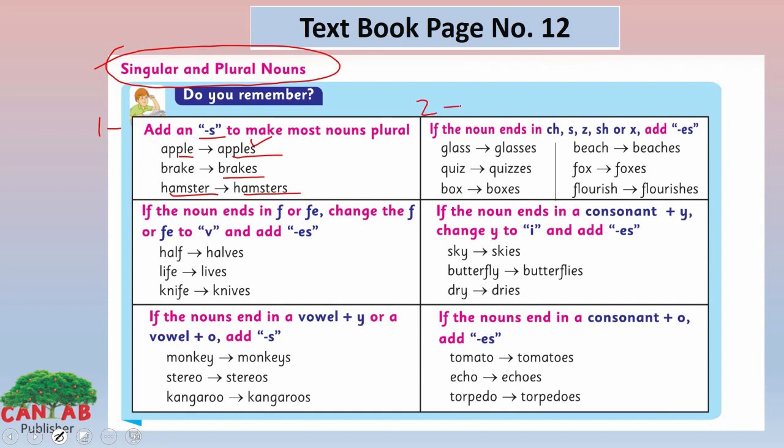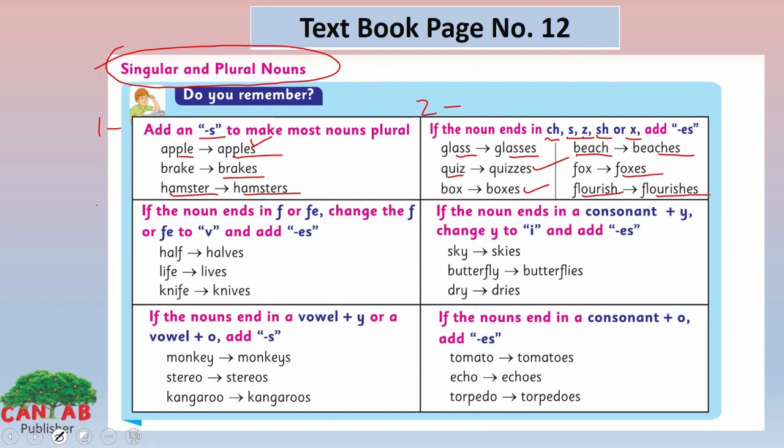Look at the second way. If the noun ends in ch, s, z, sh or x, we will add es to make it plural. Look at the examples here. Glass to glasses, quiz to quizzes, box to boxes, beach to beaches, fox to foxes, flourish to flourishes.